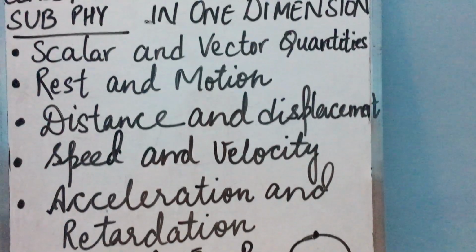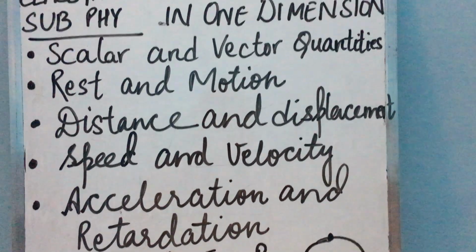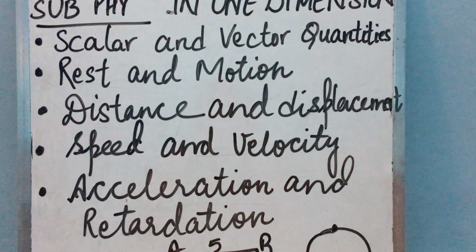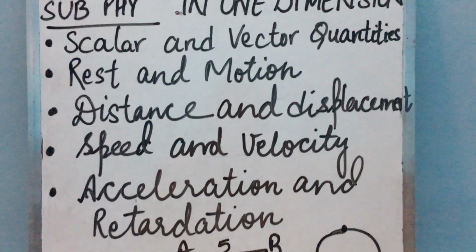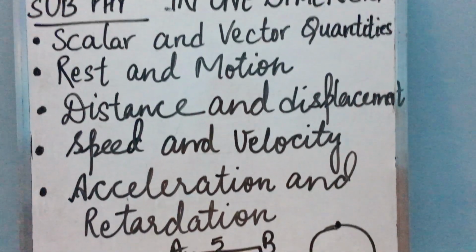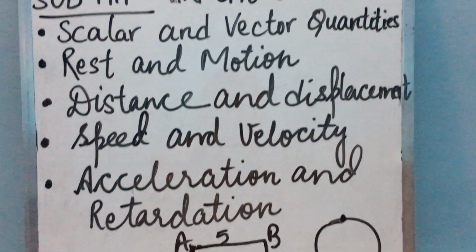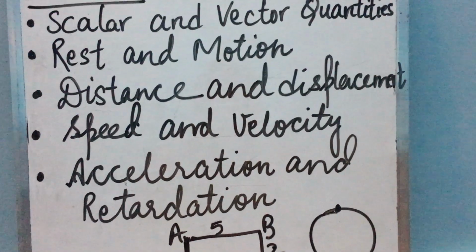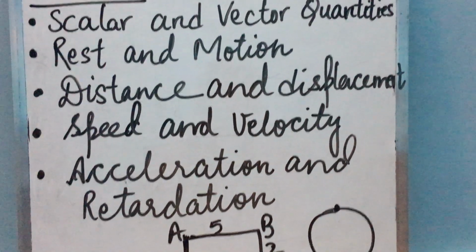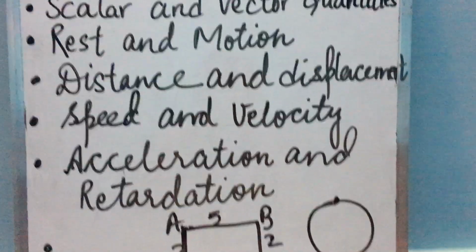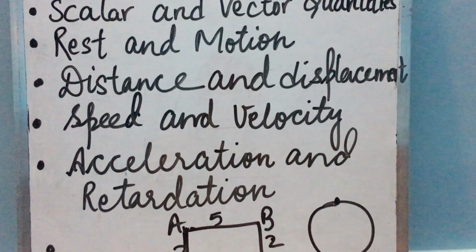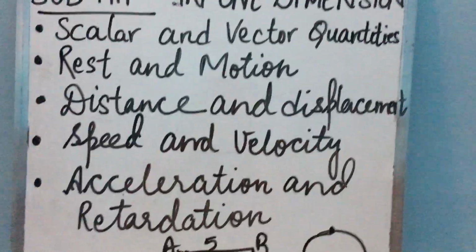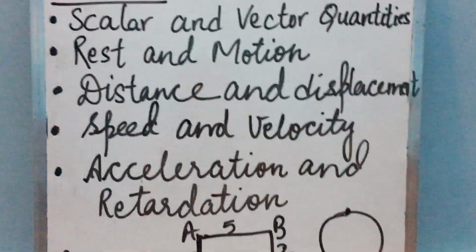What is uniform velocity? If a body travels equal distances in a particular direction in equal intervals of time, the body is said to be moving with a uniform velocity. That means if a body travels equal distance in a particular direction in equal interval of time, then the body is said to be moving with uniform velocity. The example of uniform velocity is raindrops reaching the earth's surface, falling with uniform velocity. What is non-uniform or variable velocity?